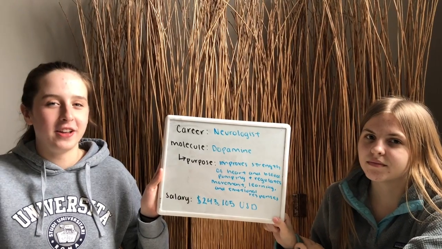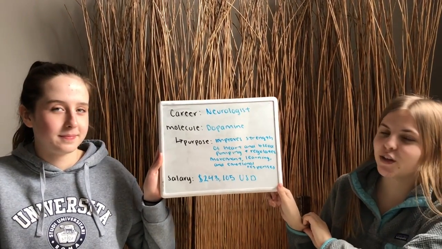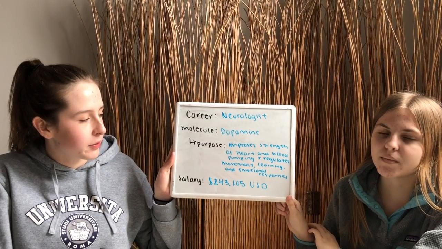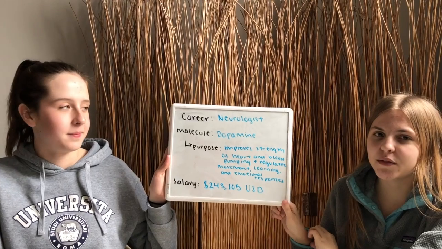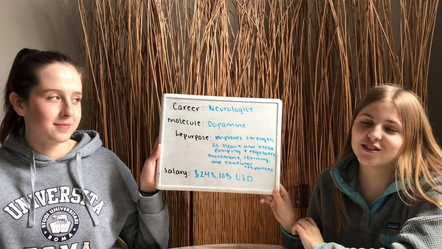Our career is neurologist, and the molecule we chose is dopamine. The purpose of dopamine is to improve strength of heart and blood pumping, and it regulates movement, learning, and emotional responses. The average salary of a neurologist is $240,105 US dollars.